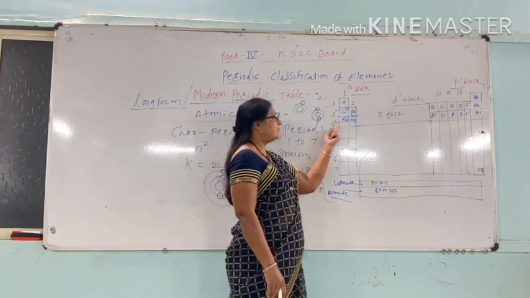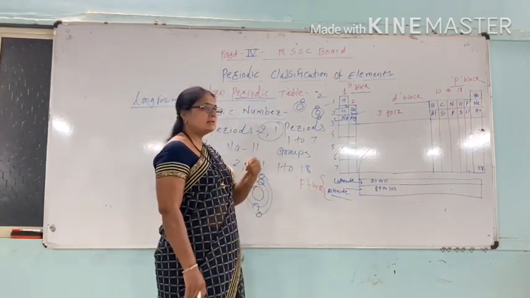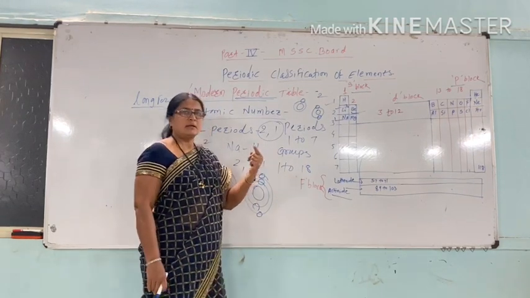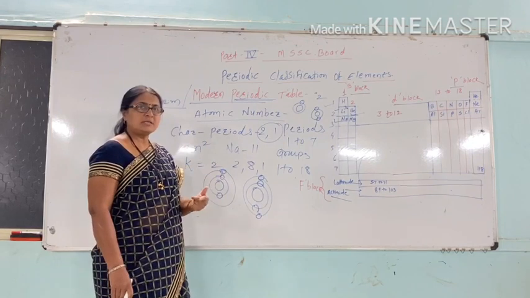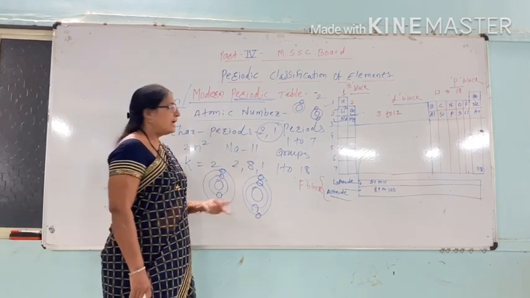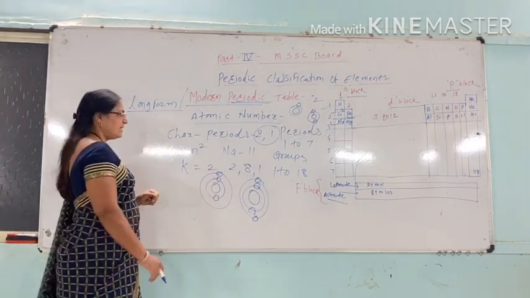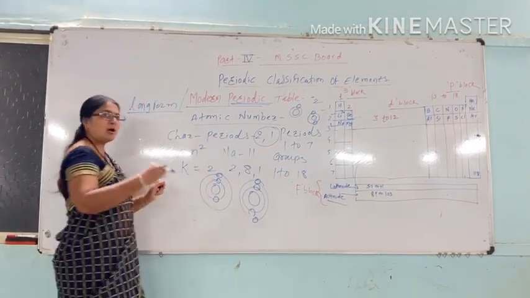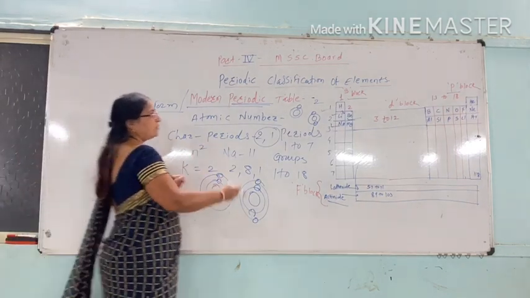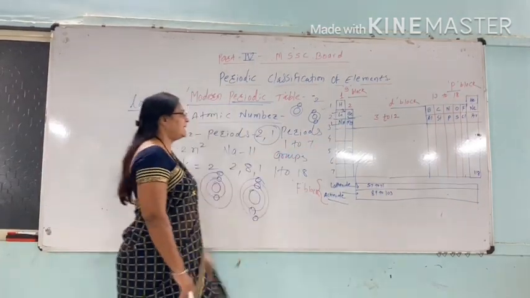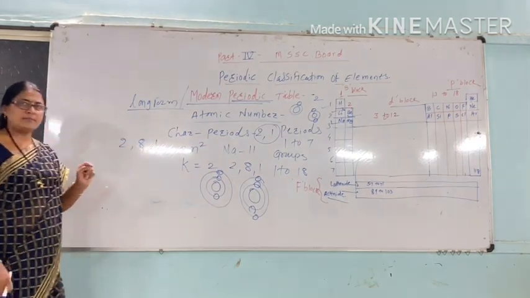Then, in case of the third period, it starts by filling electrons in the third shell. That is, sodium's atomic number is 11 and the third shell starts to fill with electrons: 2, 8 and 1.